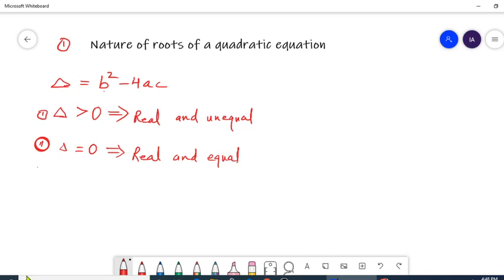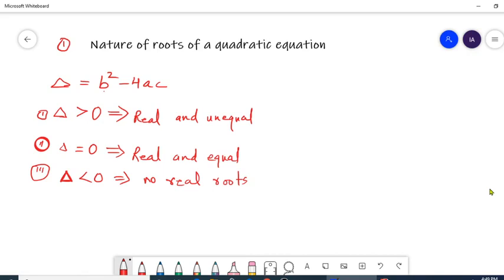And third one, if the value of the delta is less than 0, then equation has no real roots. So these are three natures of the roots of the quadratic equation which we need to study in this chapter.